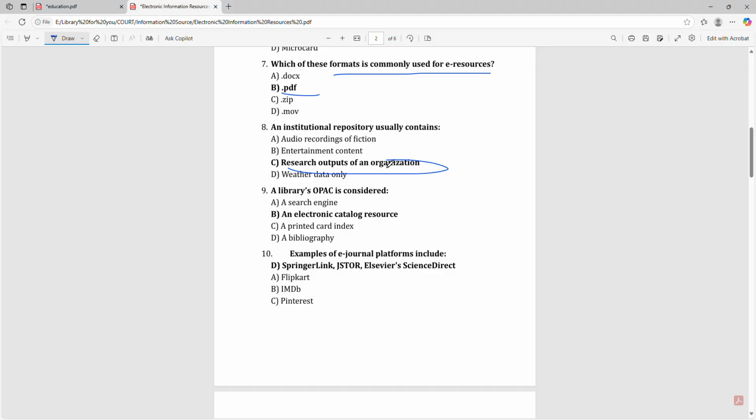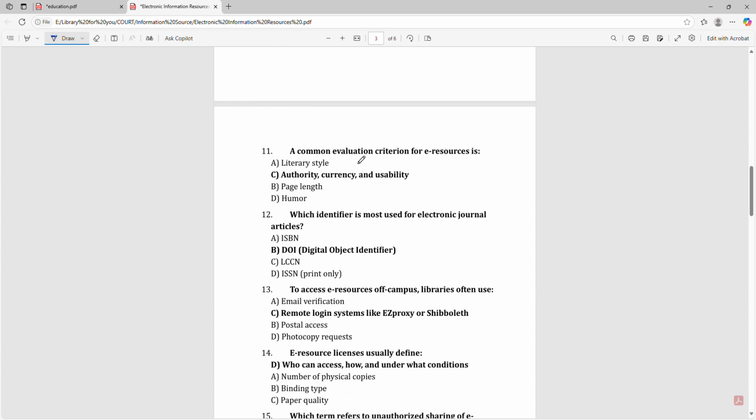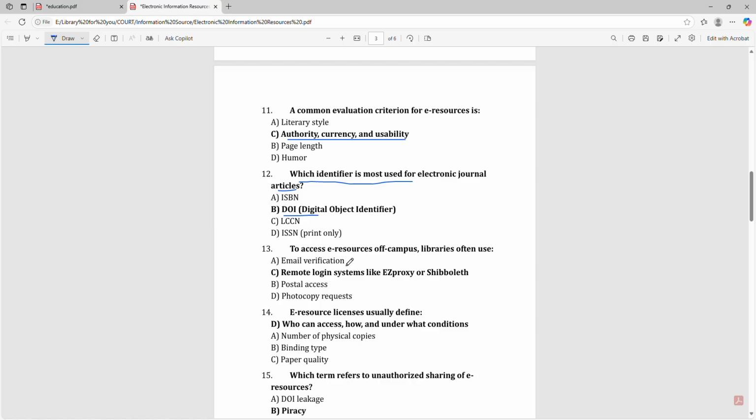A library's OPAC is considered an electronic catalog resource. Examples of e-journal platforms include SpringerLink, JSTOR, and Elsevier ScienceDirect. A common evaluation criteria for e-resources is authority, currency and usability. Which identifier is most used for electronic journal articles? That is DOI. To access e-resources off campus, libraries often use remote login systems like EZProxy or Shibboleth.